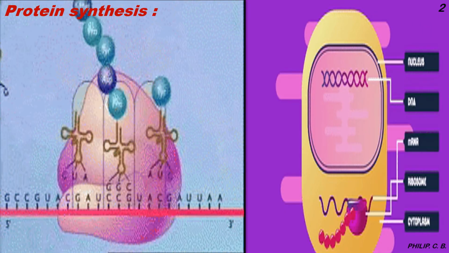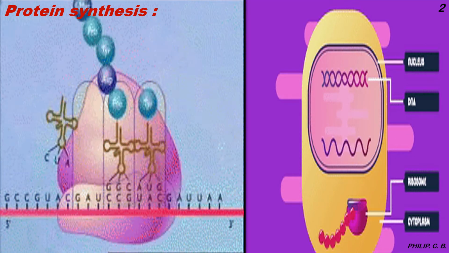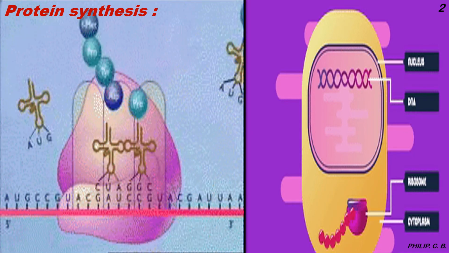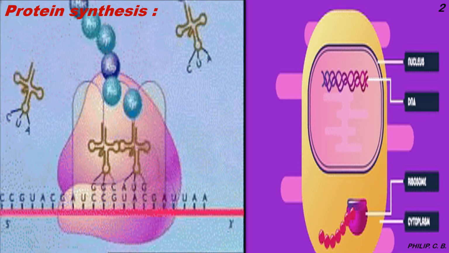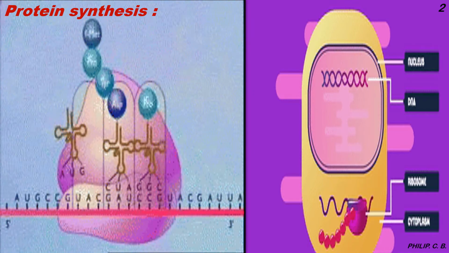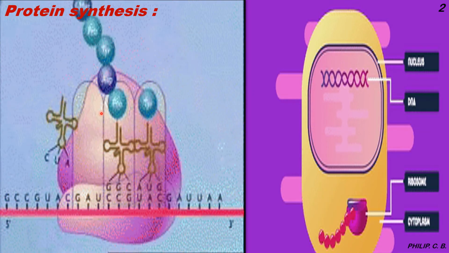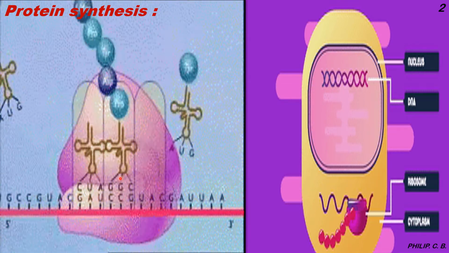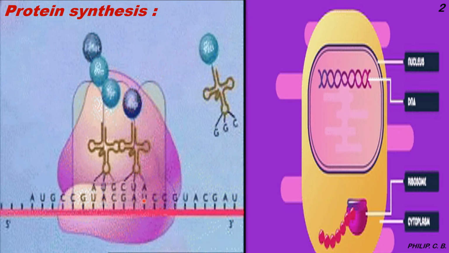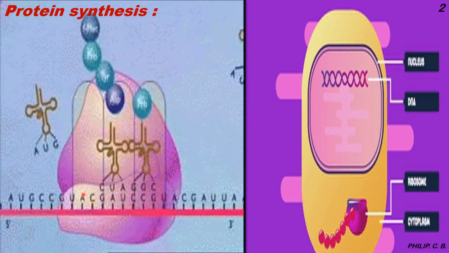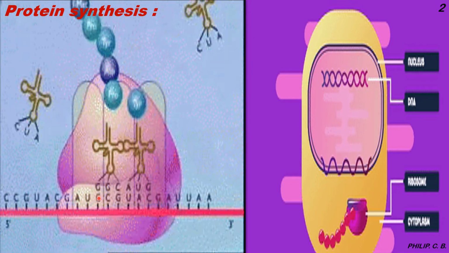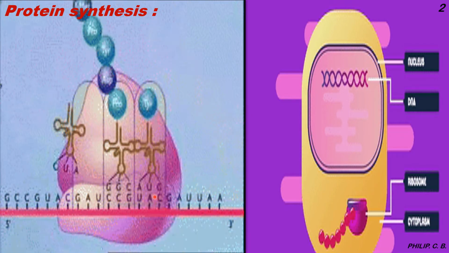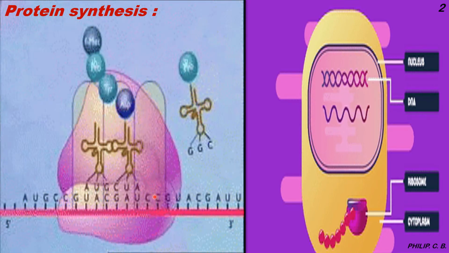Now, as the animation images which I add help you to understand the concept much more clearly, I have put a few animations in this protein synthesis as well. If you see the first half of the animation on protein synthesis, you can see very clearly how the chain is formed with the different amino acids: AUG, CUA, CGC, CUA, GGC. It is followed continuously, which helps in the formation of the chain.